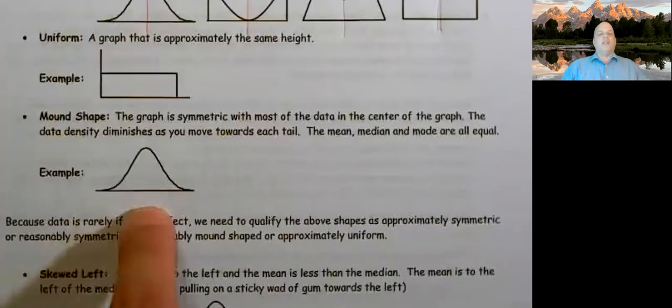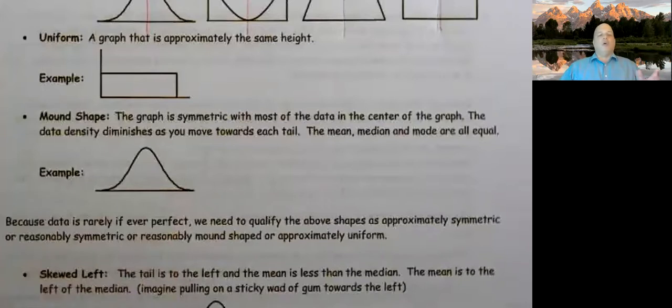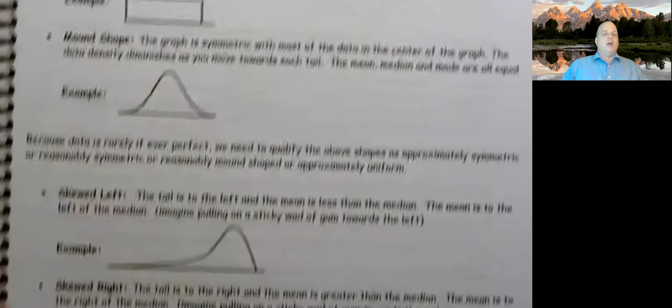When we see something like this, all my students want to say it's normal, and the answer is we don't know that. So we like to say it's mound shape or bell shape. I like using the word mound shape because that's what AP likes. Personally, I like bell, but AP likes mound. So we're going to use the word mound shape. Don't call it normal until we prove that. If you notice, it has a lot of data in the center, or close to the middle, and very little data out at the ends. It gets really skinny out there.